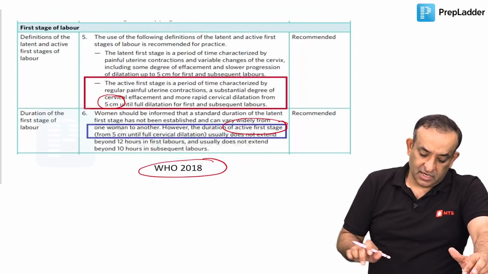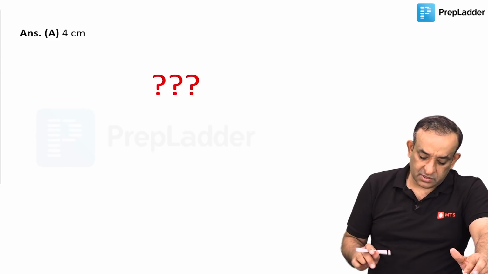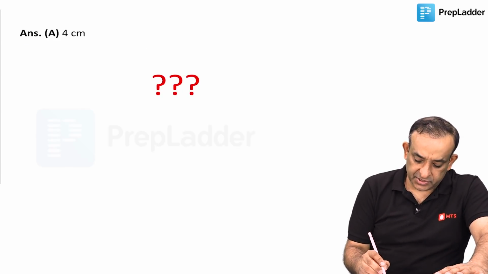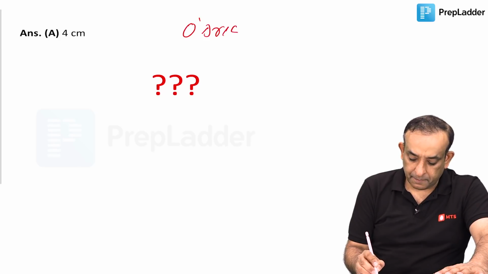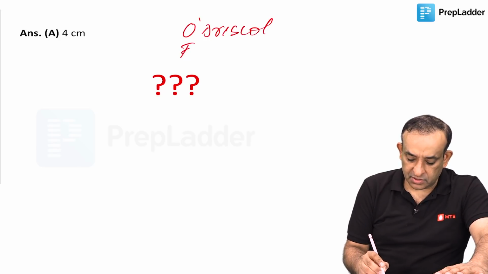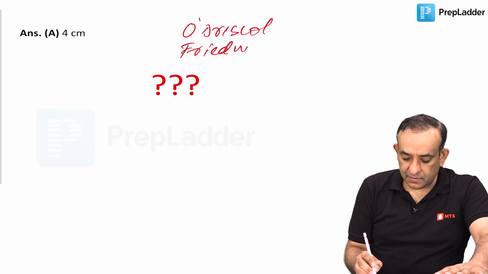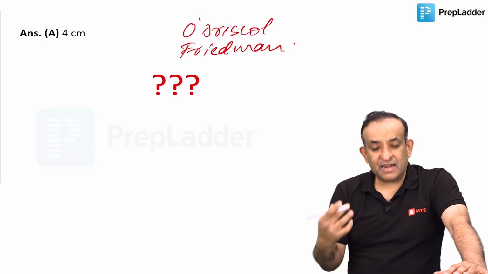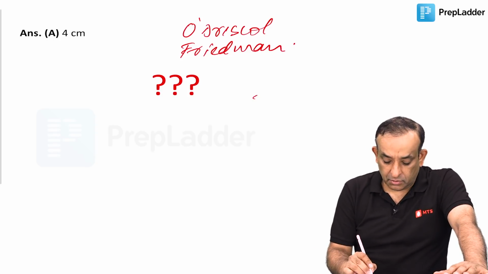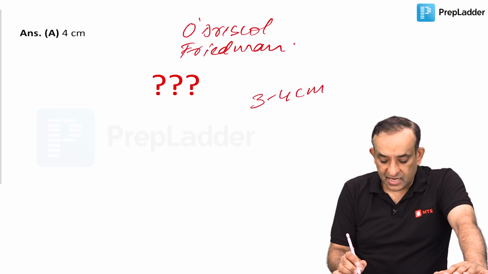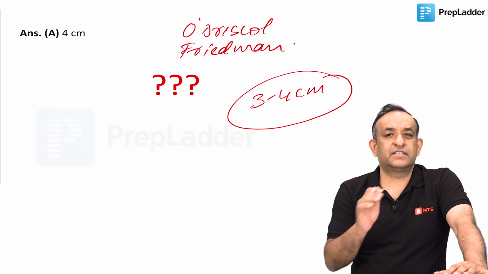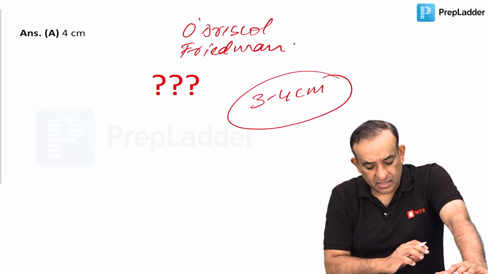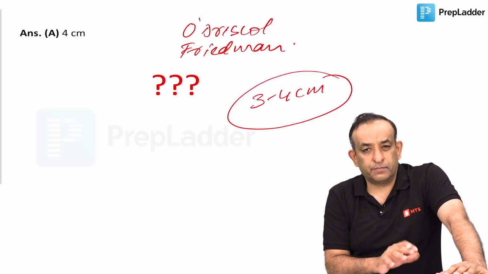I have answered that it is 4 centimeters because that is what the good old teachers, O'Driscoll and Dr. Friedman, the people who actually devised the partograph, thought: 3 to 4 centimeters. That's what I think we'll stick to for the time being, because traditional teaching is what is important.